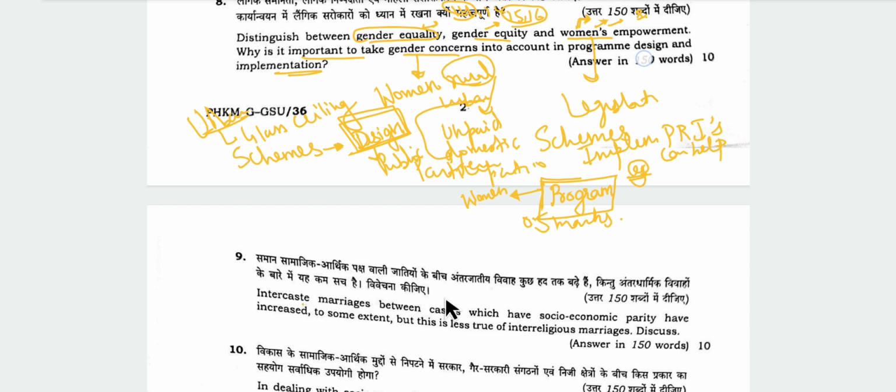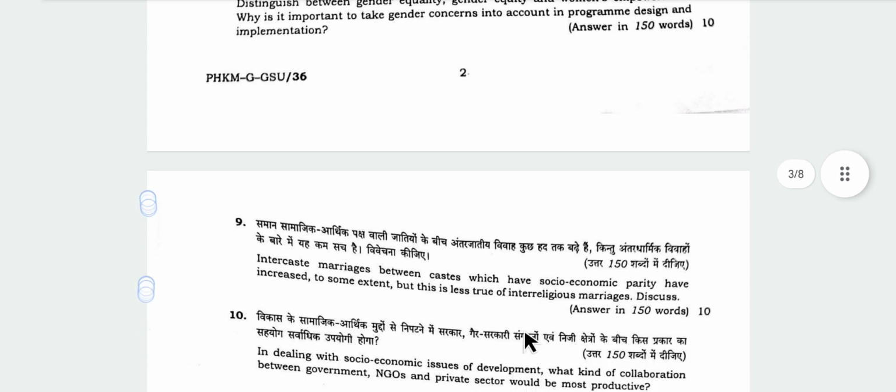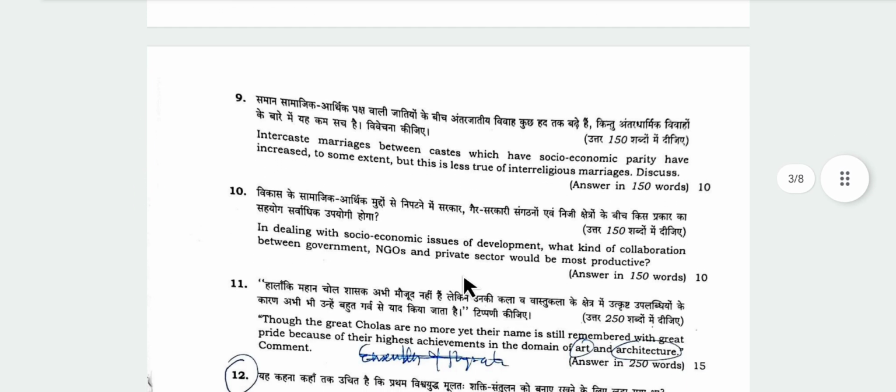Question number 9. Intercaste marriages between castes which have socio-economic parity have increased to some extent, but this is less true of inter-religious marriages. Discuss.